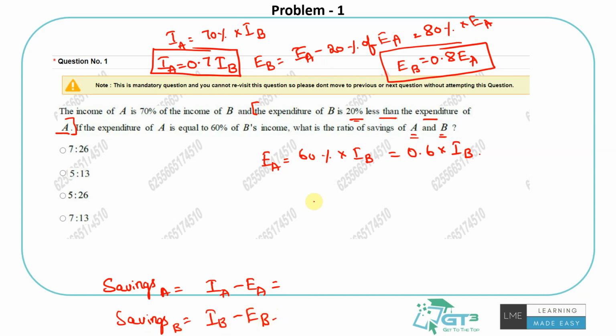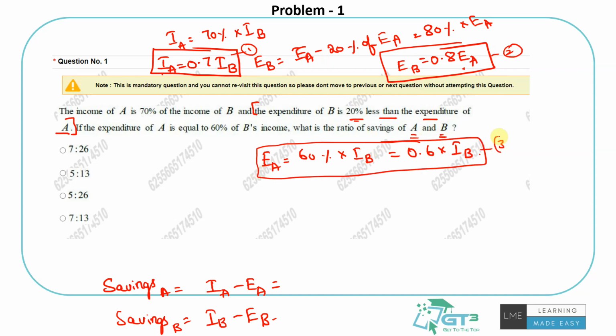One basic point: there are 4 variables here: income of A, income of B, expenditure of A, expenditure of B, but there are only 3 equations, right? This equation 1, equation 2 and equation 3. So technically you cannot find the actual values for all of them. Basic rule of equations in math: number of variables should be equal to number of equations for a unique solution. But you don't need that in this question.